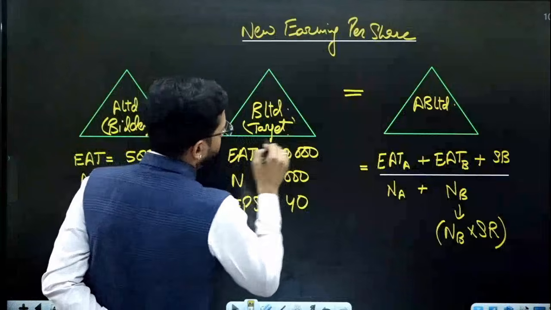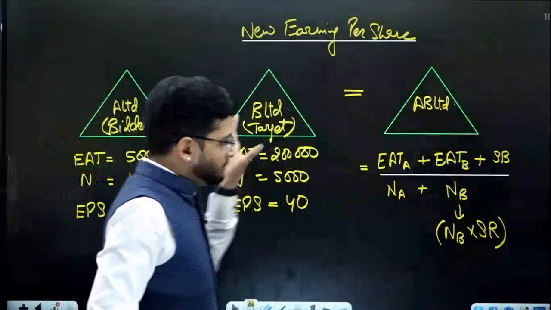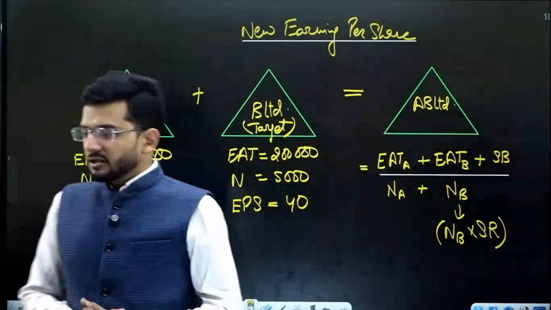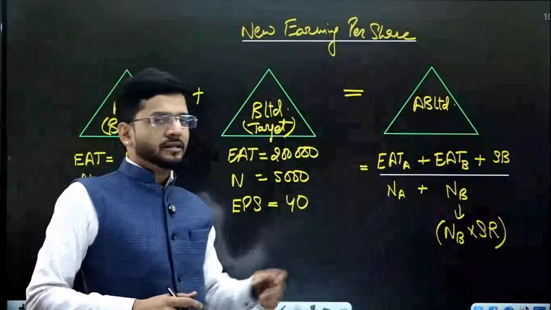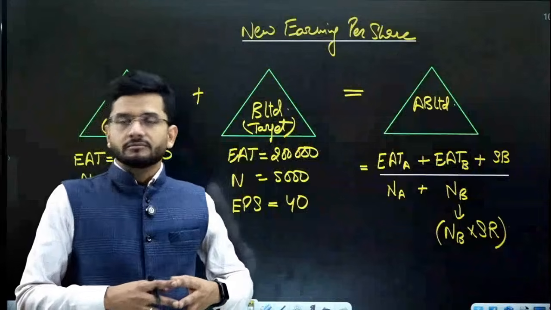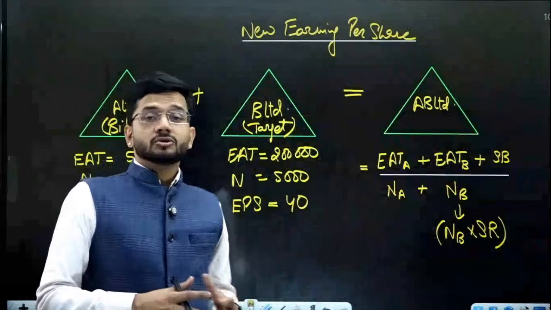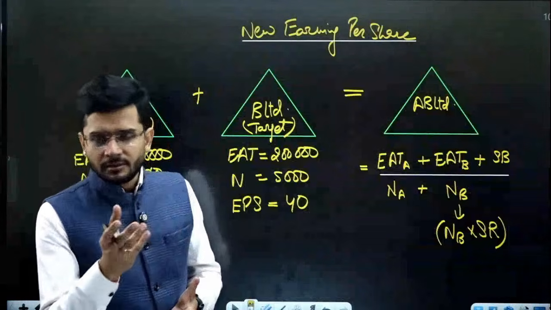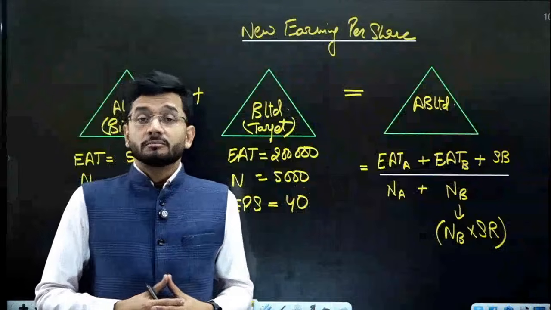A Limited is the bidder company, B Limited is the target company. So A and B combined together will form new earnings per share. So numerator you are very well aware of, earning after tax of A Limited, earning after tax of B Limited, divided by new shares of A Limited, which remains the same, as A Limited is the bidder company, plus new number of shares of B Limited.